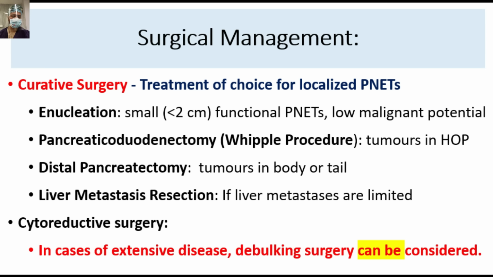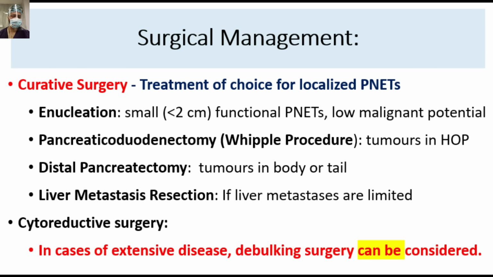So friends, the treatment of choice for all localized pancreatic neuroendocrine tumors is surgery. Whenever we can take them out, all the tumors can be taken out. Surgery remains the basic treatment of choice. For less than 2 centimeter tumors, functional PNETs, low malignant potential, enucleation can be done. Like pancreaticoduodenectomy for tumors in the head of pancreas, or distal pancreatectomy for tumors in the body or tail, liver metastatic resection if liver metastases are limited, or cytoreductive surgery in case of extensive disease. Debulking surgery can be considered.